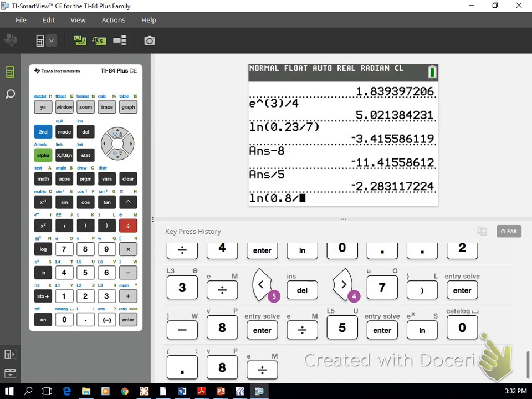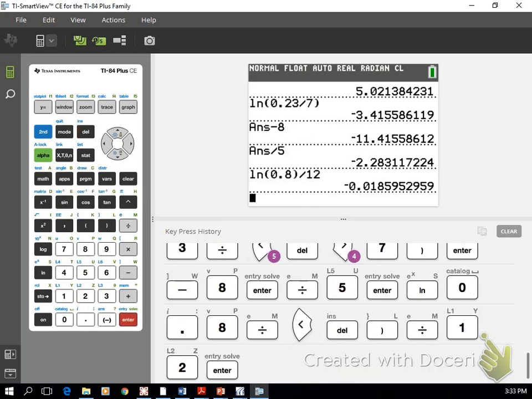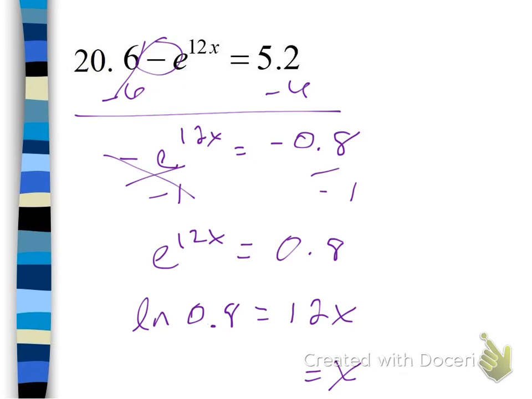Oop, I did not close my parentheses. Now divide by 12. And you get negative 0.02. Okay?